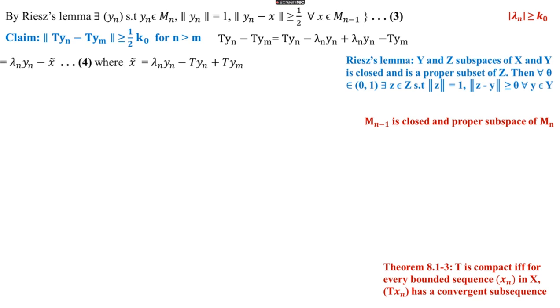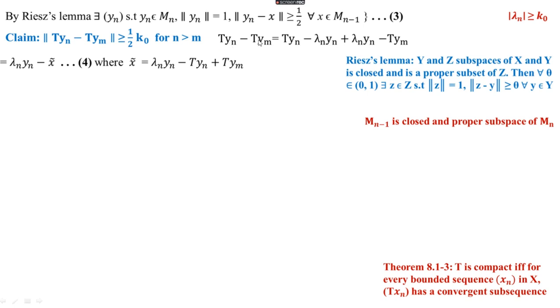Because if it is a Cauchy sequence, we have to say that norm of Tyn minus Tym is less than 1 by 2 into k naught. So we are going to prove this is greater than or equal to 1 by 2 into k naught for any n greater than m. Then we get a contradiction. So we are going to prove this.